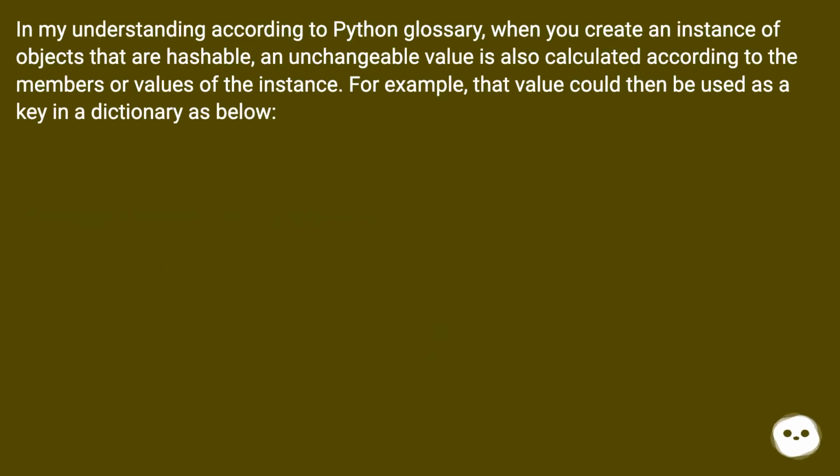In my understanding, according to the Python glossary, when you create an instance of objects that are hashable, an unchangeable value is also calculated according to the members or values of the instance. For example, that value could then be used as a key in a dictionary as below.